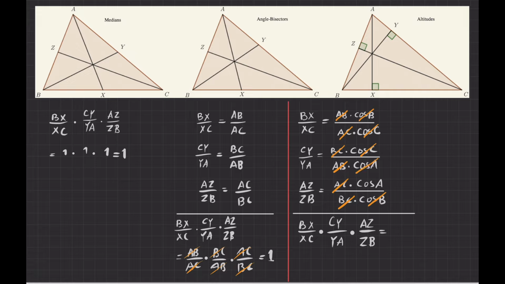And finally, this cosine A in the denominator cancels this cosine A in the numerator. And then again, I get 1. So using the converse of Ceva's theorem, because this product is equal to 1, it means that these Cevian lines, which in this case are altitudes, are concurrent.